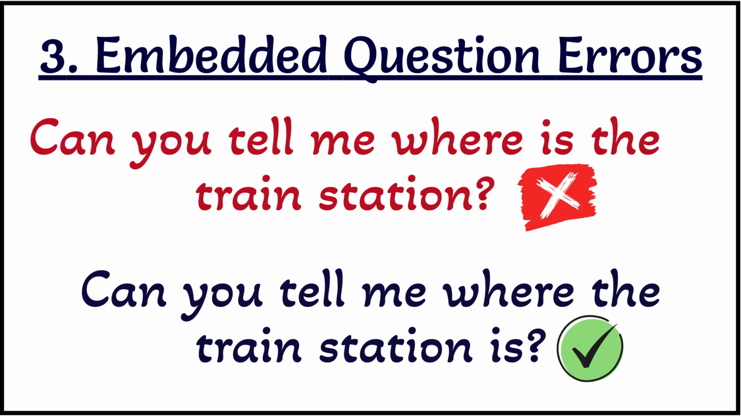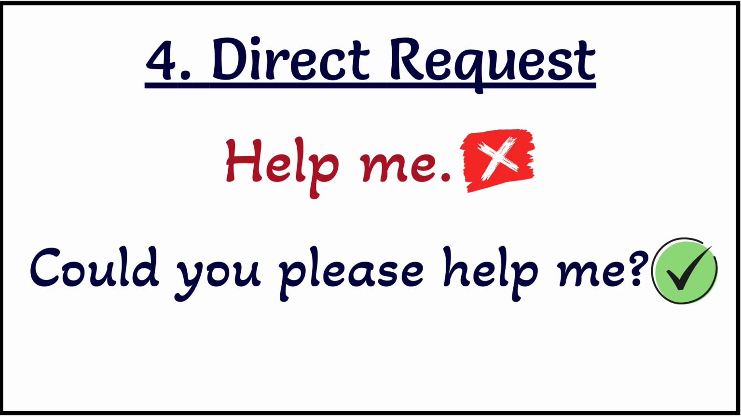Now, many learners make mistakes with embedded questions. Here is an example. Can you tell me where is the train station? If you notice, the question, where is the train station, is embedded within the main question. In an embedded question, the word order changes to that of a statement. In a direct question, the verb comes before the subject, but in an embedded question, the verb comes after the subject.